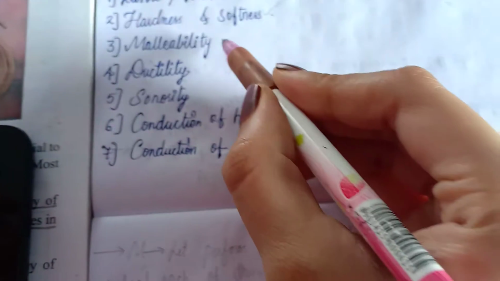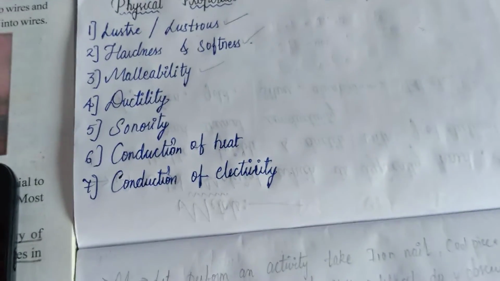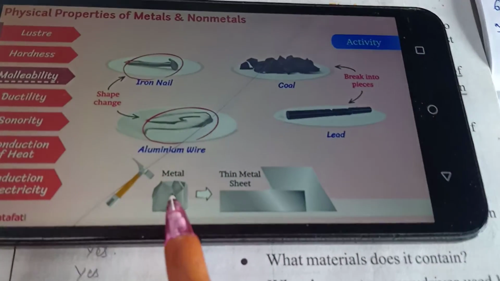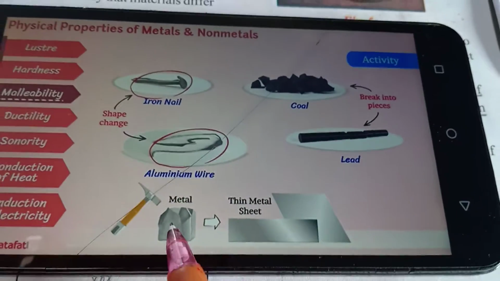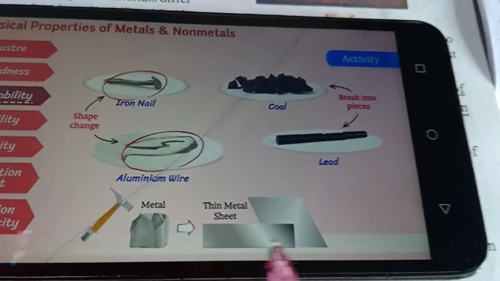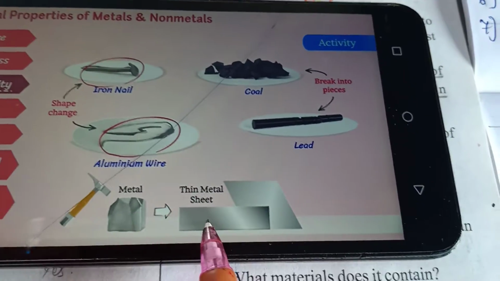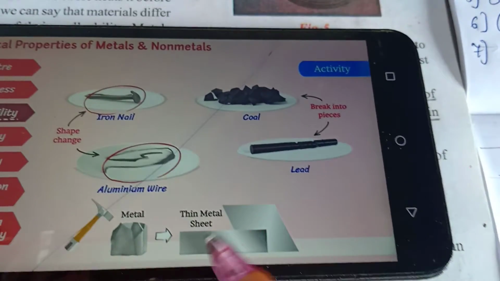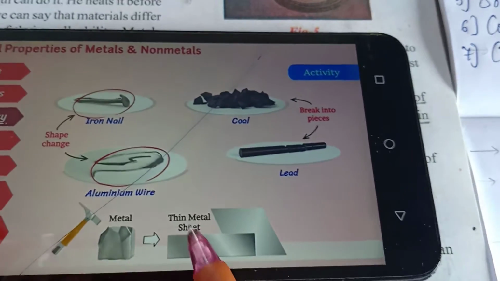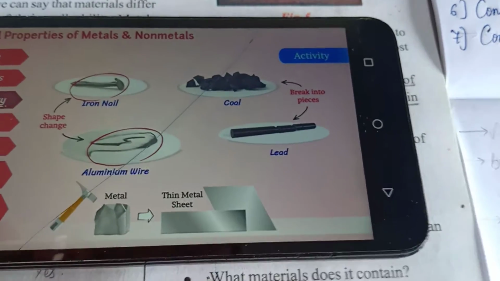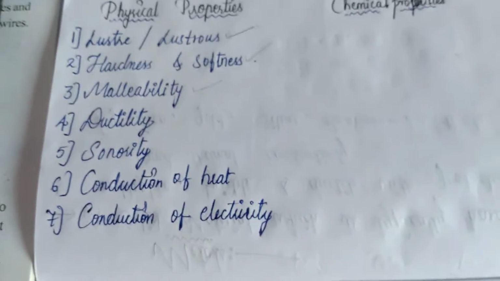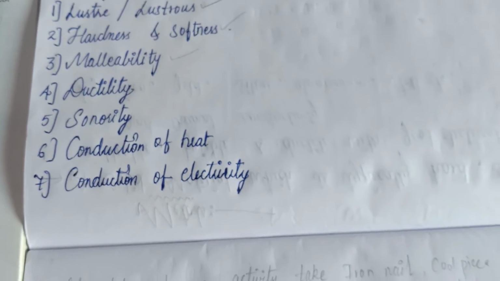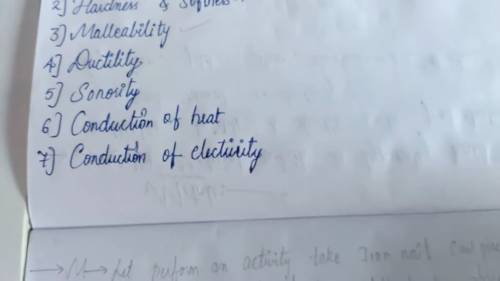Next, we have completed malleability. Next we have ductility. Before going to that, I want to show you something. See over here, when we beat the metal, what happens? It will change its shape and we can change it into a thin metal sheet, by beating and by heating. By beating and melting them, we can change their shape. This is about malleability. Next, ductility. This ductility is another interesting property possessed by metals.